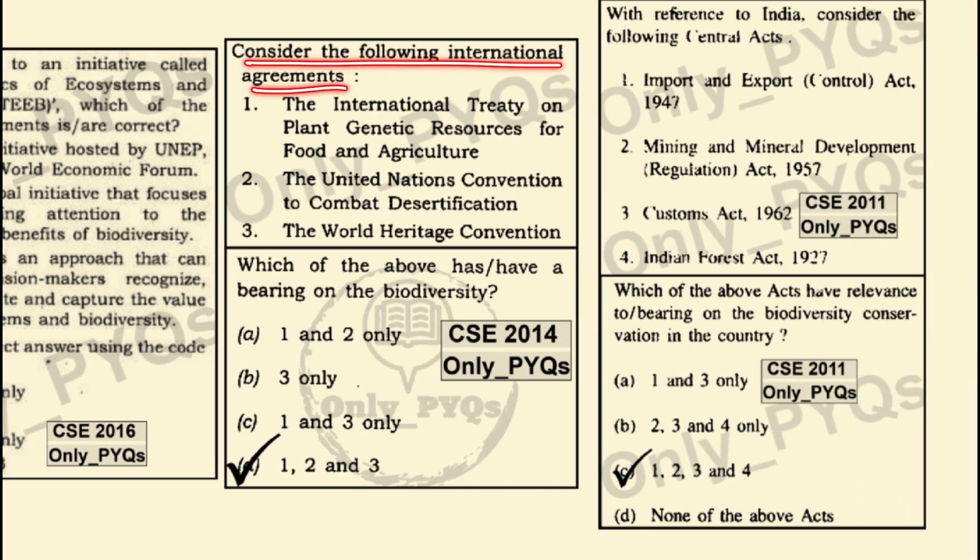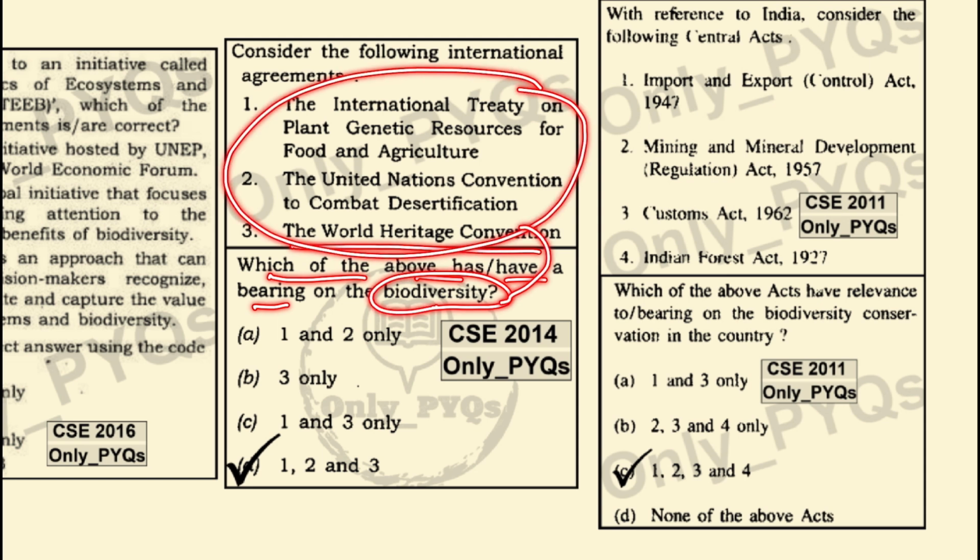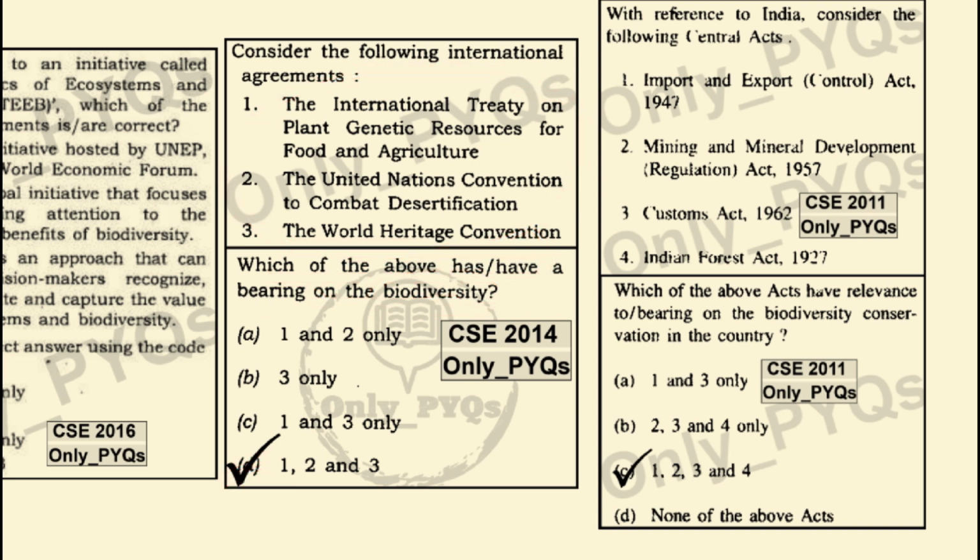Consider the following international agreements. The International Treaty on the Plant Genetic Resources for Food and Agriculture, the United Nations Convention to Combat Desertification, the World Heritage Convention. Which of the above have bearing on the biodiversity? It is all of these which will have the bearing on the biodiversity. So therefore 1, 2 and 3 become the correct statement.